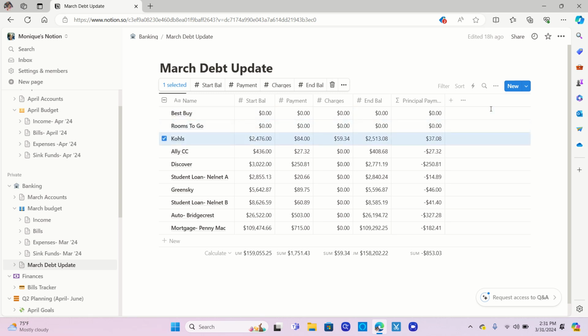Then you have Kohl's. It's the only place that I saw a charge amount, and that was a little bit different than you've seen in the past. For all of these, I don't do charges anymore. I haven't been charging anything. It's been cash consistently. But what I realized is I did not have a clothing or clothes sinking fund. I needed to order some clothes or get some clothes for church, and I didn't have any funds available. So I ended up having to swipe. So I have changed that.